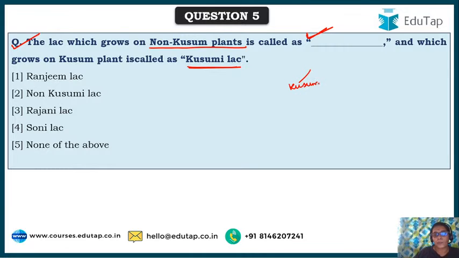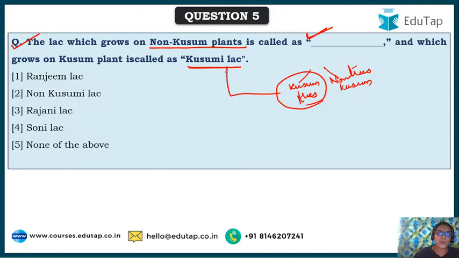One is kusum trees, and the other is non-kusum trees, which include so many other various trees. I am not revealing the names because there is a question based on that. So the lac that is produced on kusum trees is called kusumi lac, and the lac that is produced on non-kusum trees is called as.